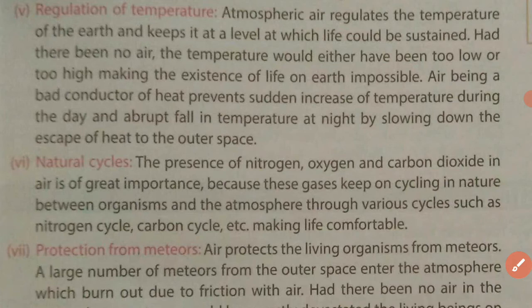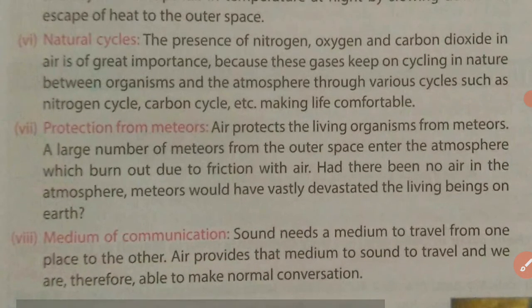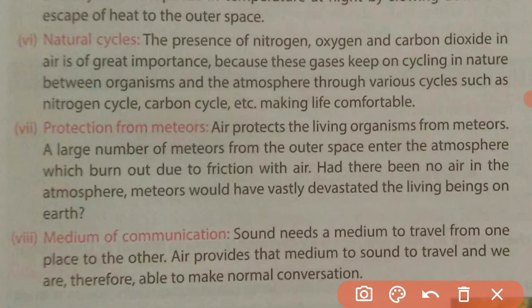Now, protection from meteors. So what are meteors? Meteors are tiny particles that come from space and enter into the atmosphere. A large number of meteors from outer space enter into the atmosphere, and they burn out due to friction with air. Had there been no air in the atmosphere, meteors would have vastly devastated living beings.